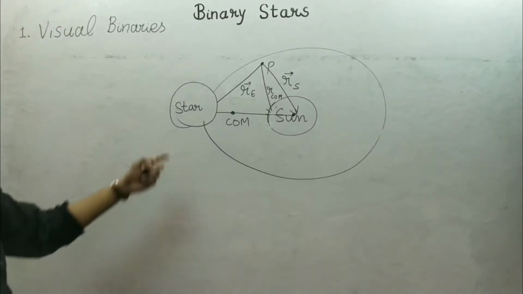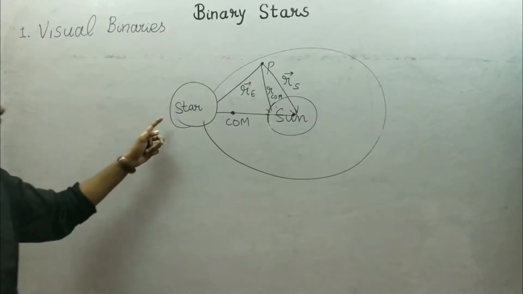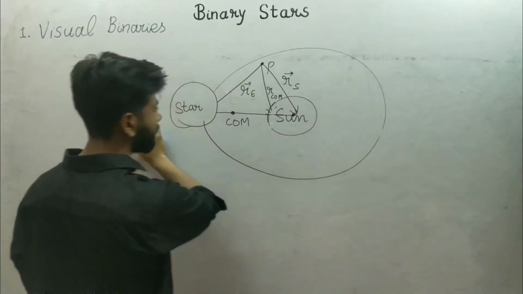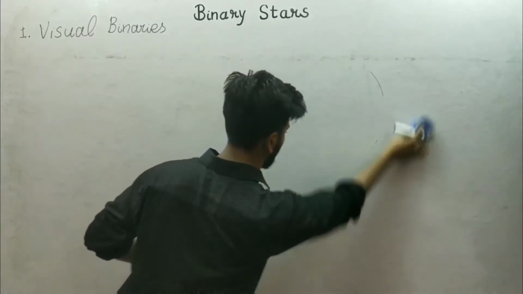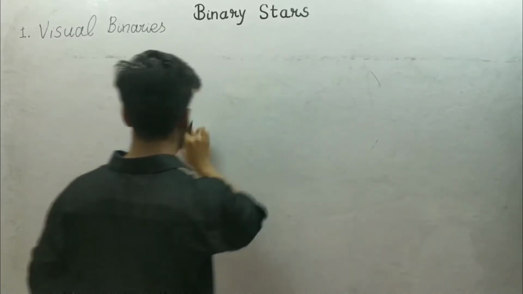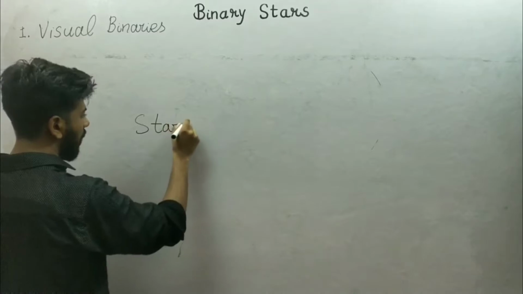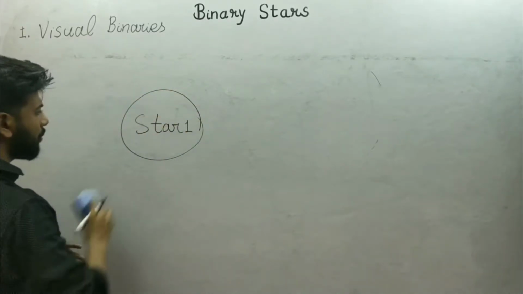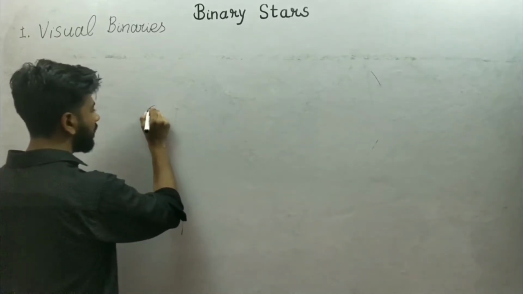Now let's look at the trajectory of the path of both stars. Let's say this is star 1. I should draw a smaller star so that I can draw the trajectory.